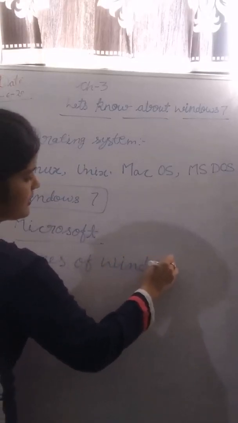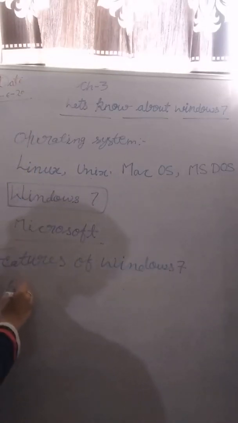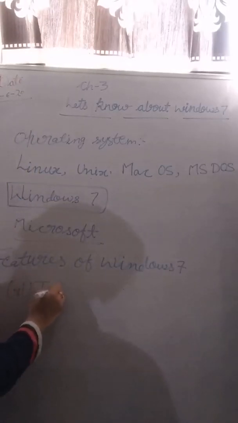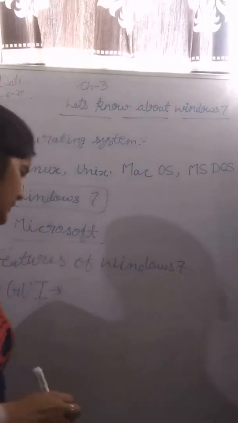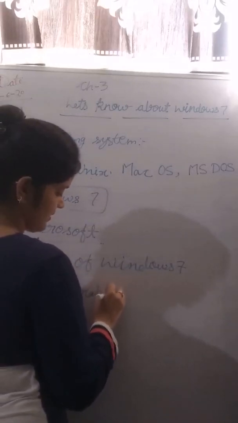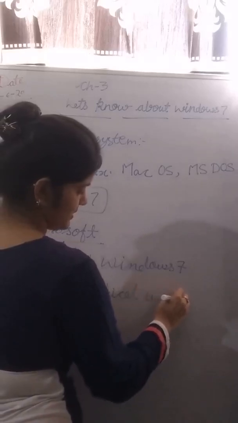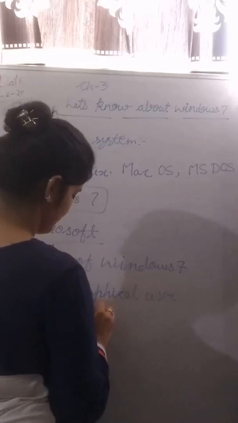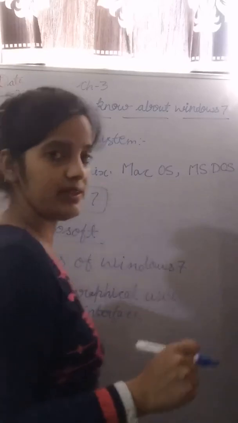Features of Windows 7. One is GUI. Now the question arises, what is GUI? GUI is the graphical user interface. Now what is graphical user interface?